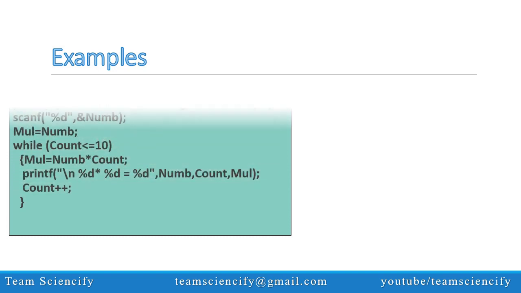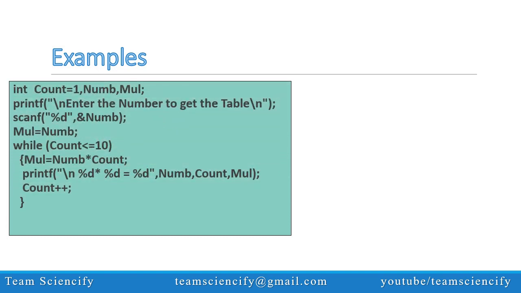Here, let's see some examples of simple while loop statement. In the first example, we have initialized 3 integer type locations with names count, num and mul. Then we have used the printf statement to ask the user to enter any number whose table we want to get. This number we have scanned from the memory location with the name num. The desired multiplication table we are going to save in the memory location with name mul.